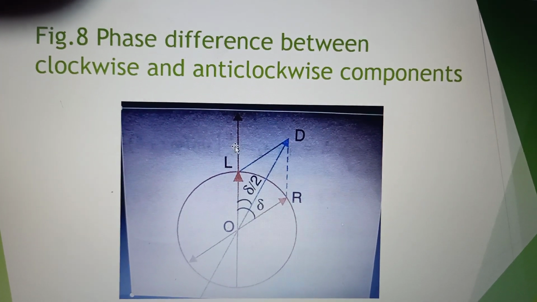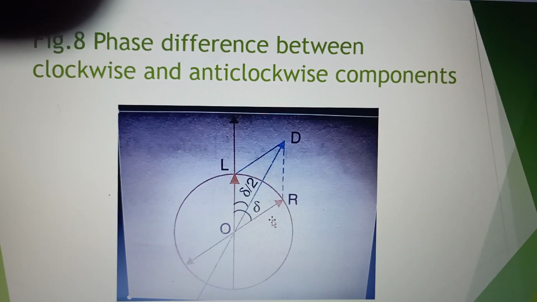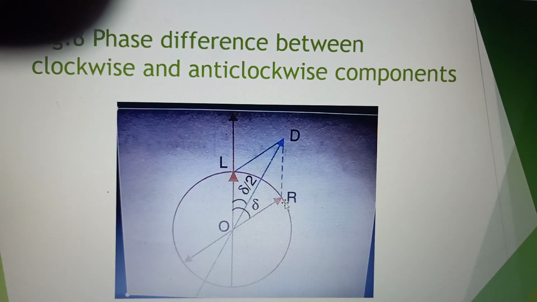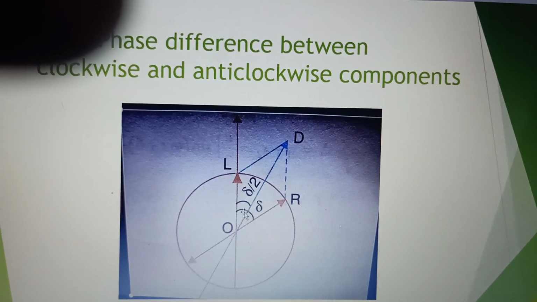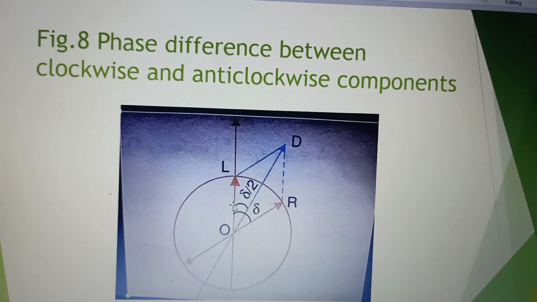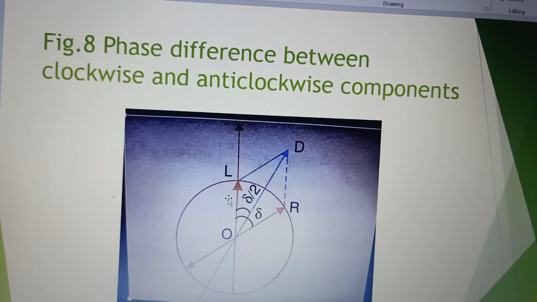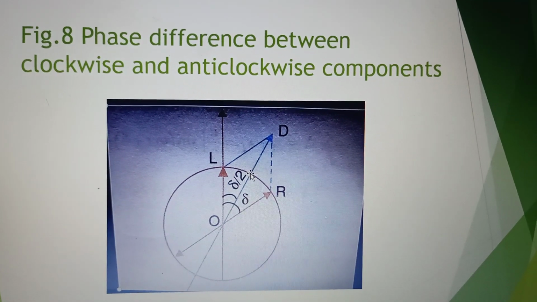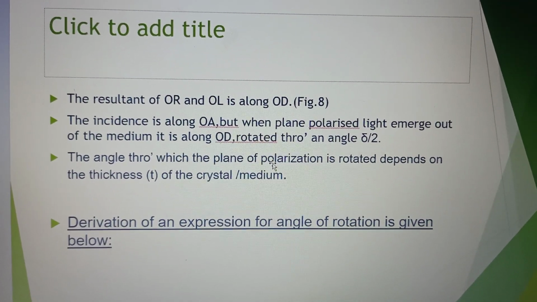But since OR is faster, see, it has come to this position compared to OL. So there is a phase difference delta between anti-clockwise vibration and clockwise vibration. So I have explained this.